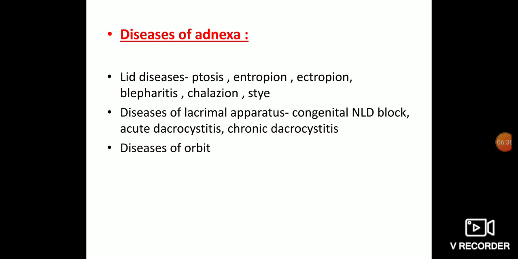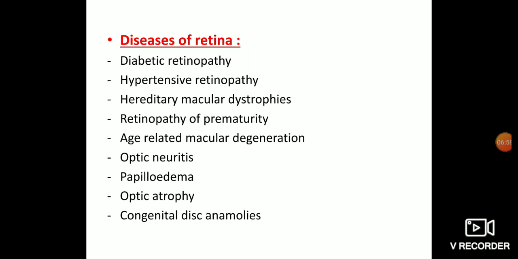In disease of lacrimal apparatus we are going to see what is congenital NLD block. Okay, what is acute dacrocystitis, what is chronic dacrocystitis? These are the important topics that we will be discussing. And few diseases of orbit like thyroid ophthalmopathy, that we will be discussing. Okay, in diseases of retina we will be discussing diabetic retinopathy, hypertensive retinopathy, again important topic. Hereditary macular dystrophies. Okay, retinopathy of prematurity, important topic, remember.